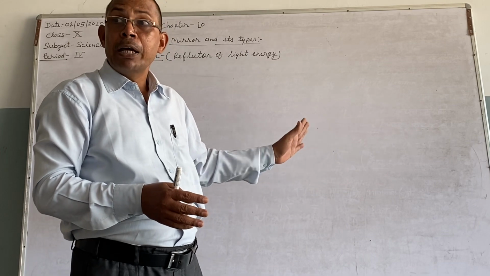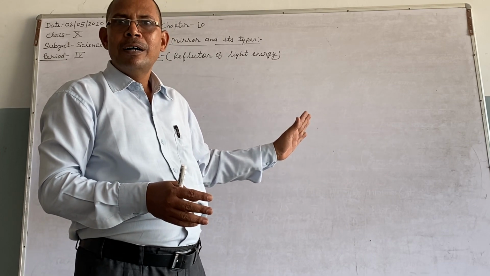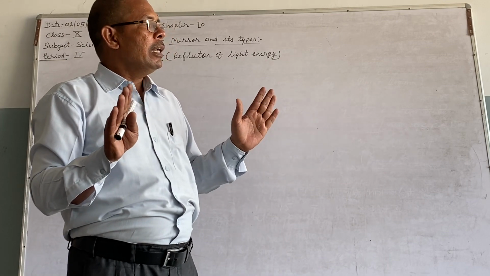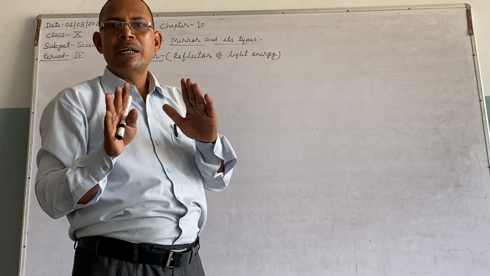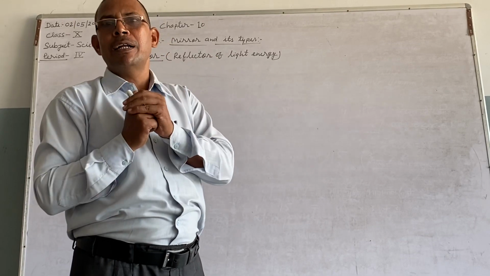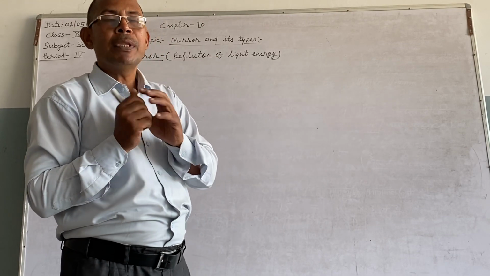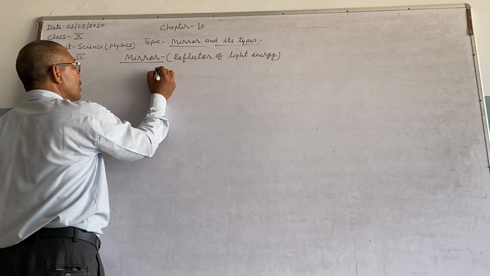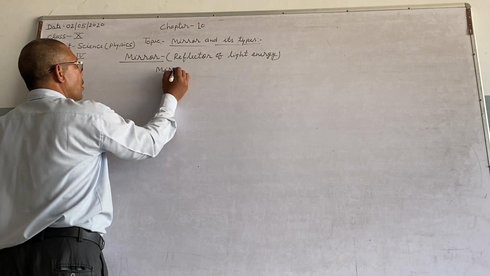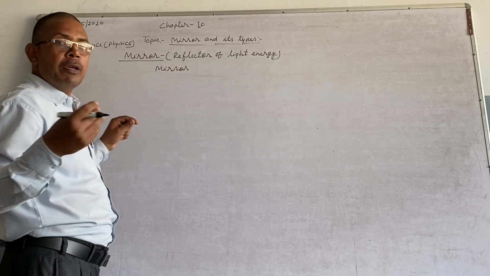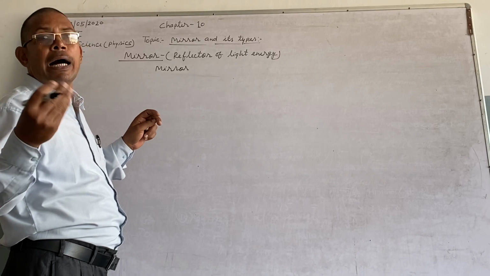Suppose you say plywood, right? So these are reflectors and they act as mirrors. Here I am telling you especially about the glass mirror.